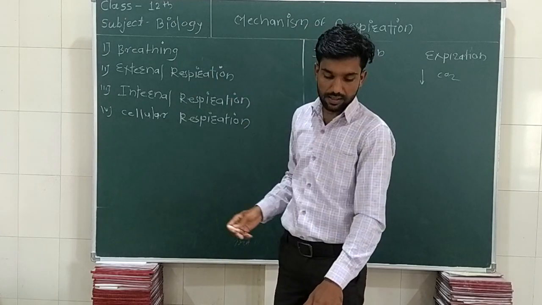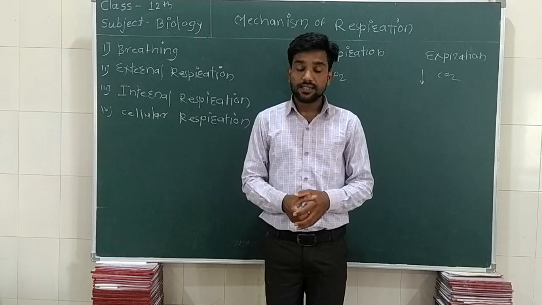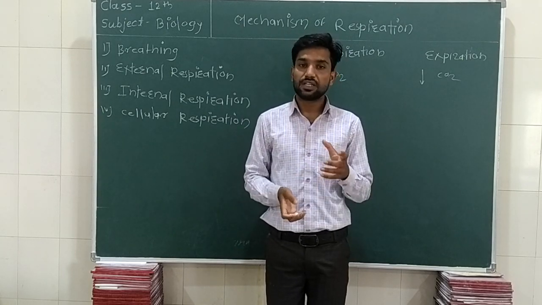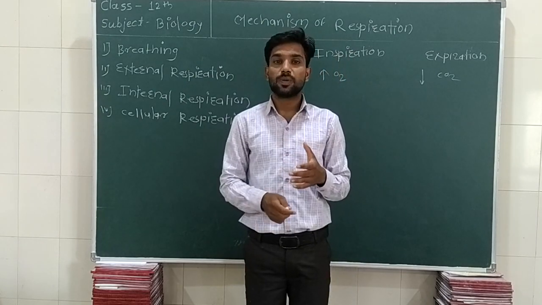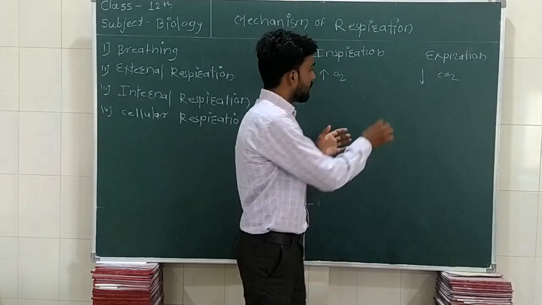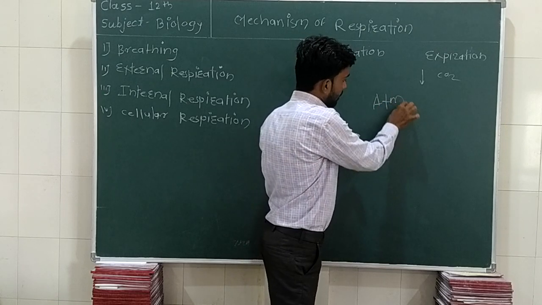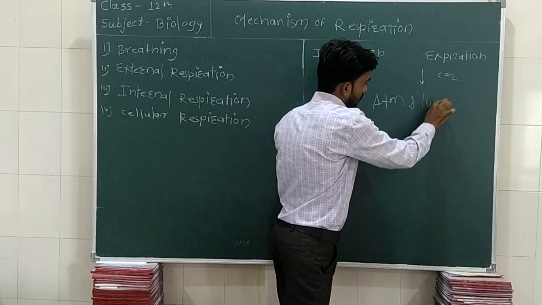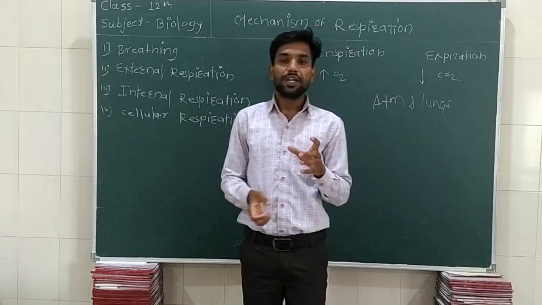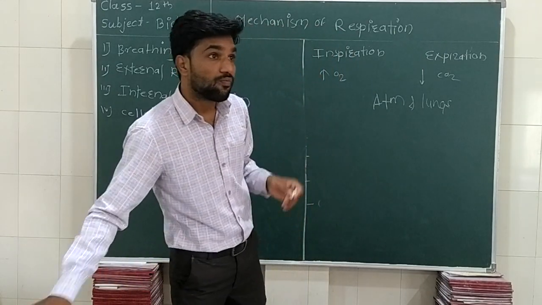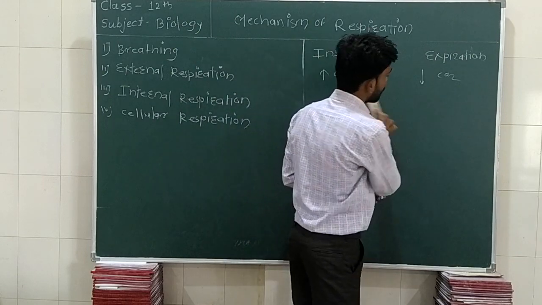First of all, breathing. Breathing is a physical process by which the gas exchange takes place between the atmosphere, ATM, and the lungs. Get it? So it involves several organs.